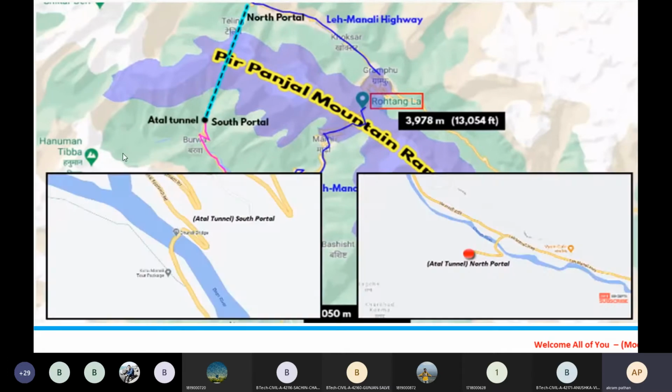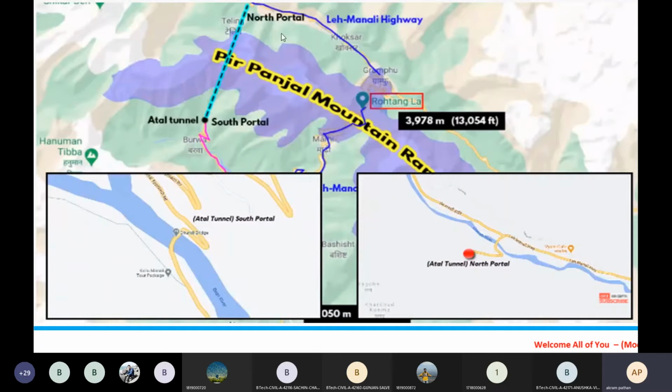So here again, while reaching towards this range on the north portal, there will be a river crossing this particular length. There is a challenge because during construction of the tunnel, there is the possibility of water coming from this river, and again from the south portal there will be another river flowing in this direction.